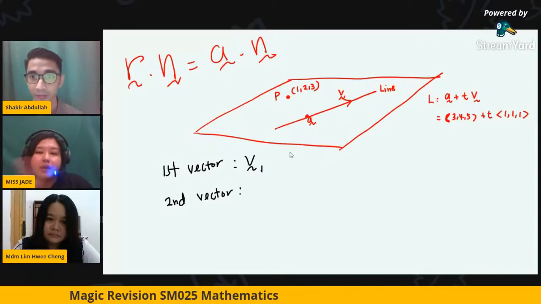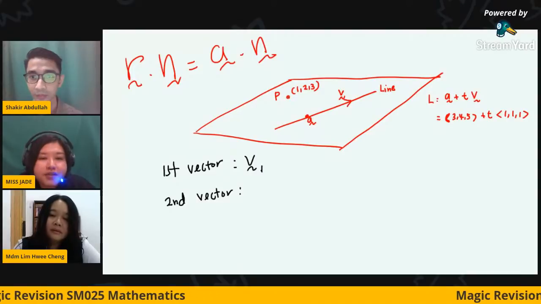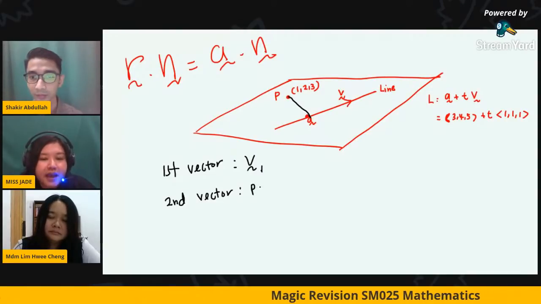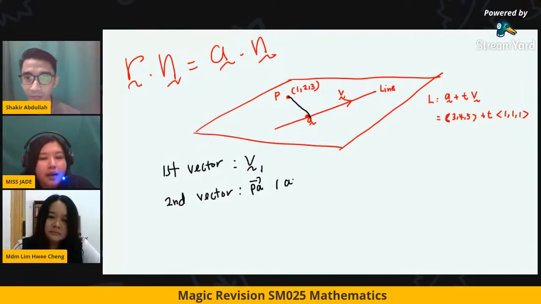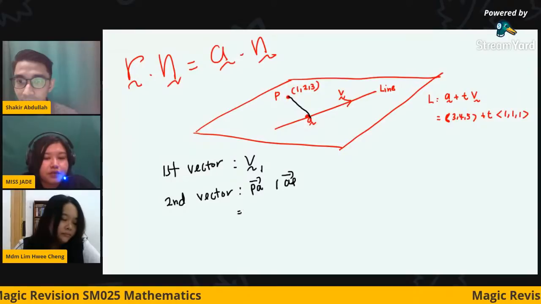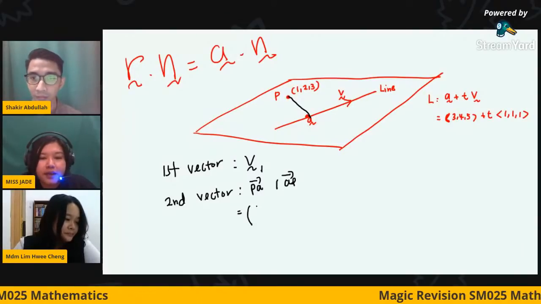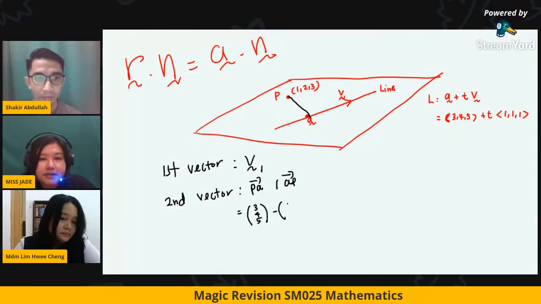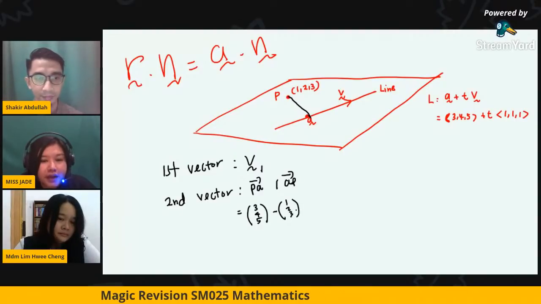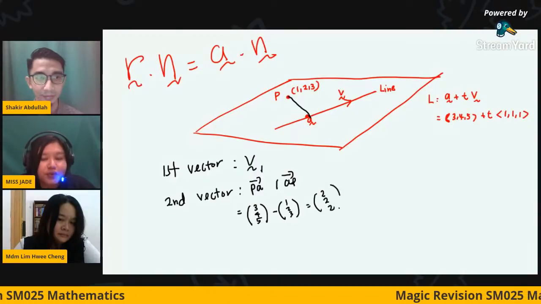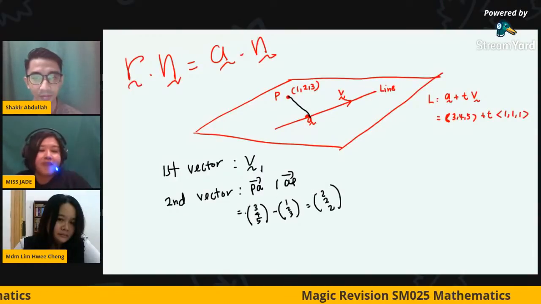Did you notice from the diagram that you have two points here? You can either choose PA or AP. For example, if you choose PA, then it will be 3, 4, 5 minus 1, 2, 3, so you get 2, 2, 2.